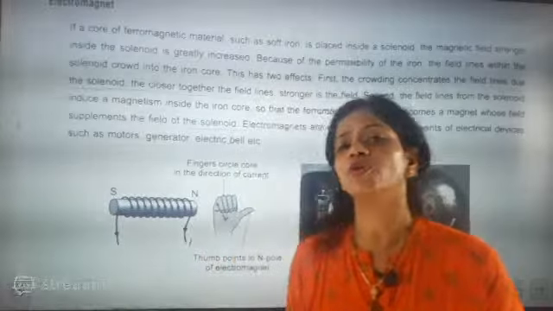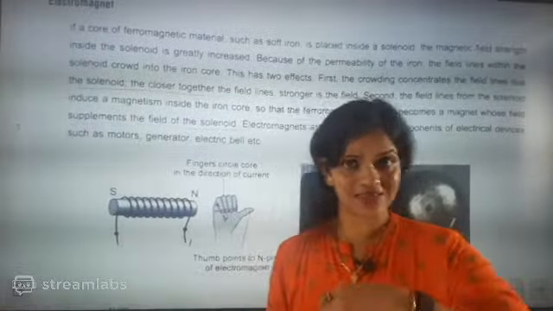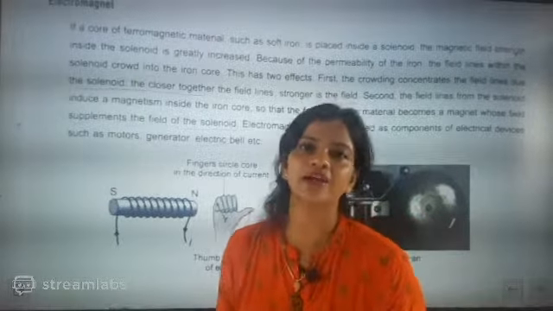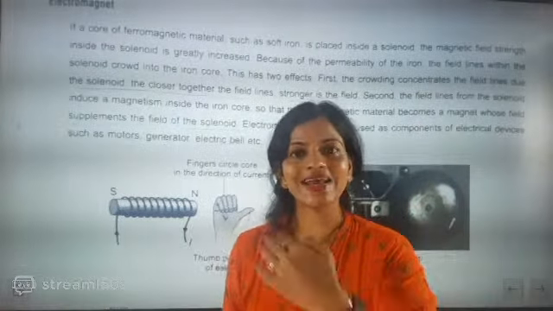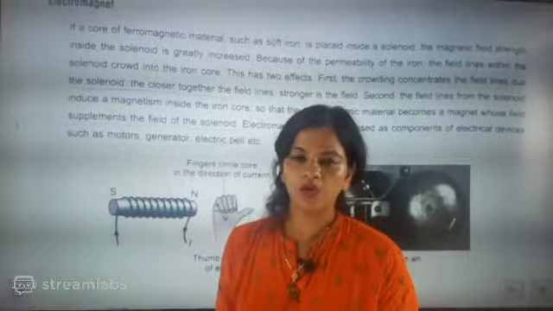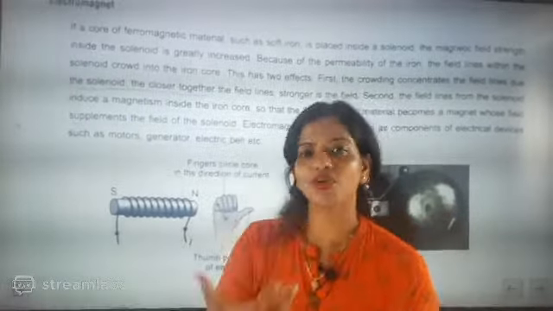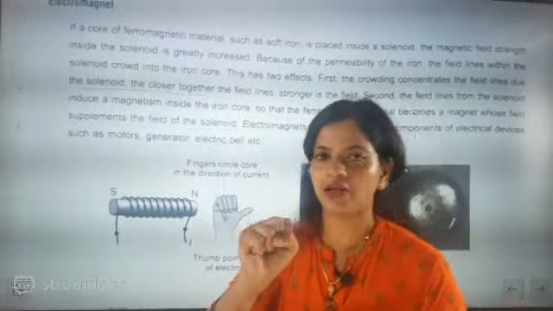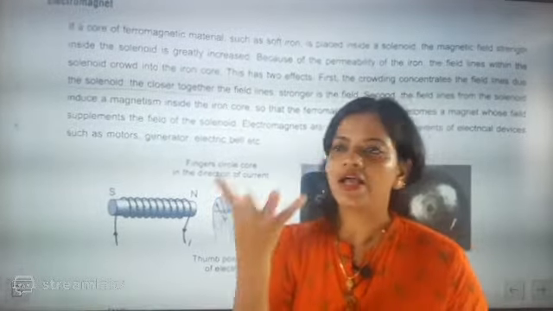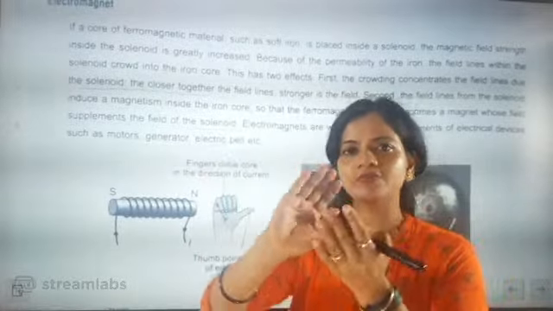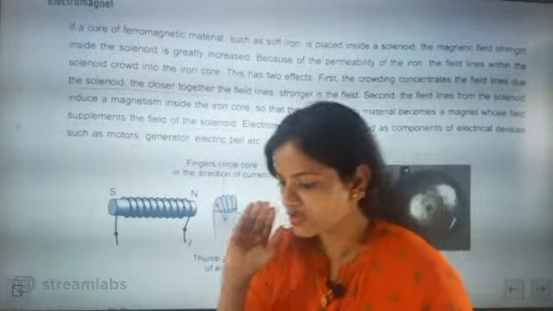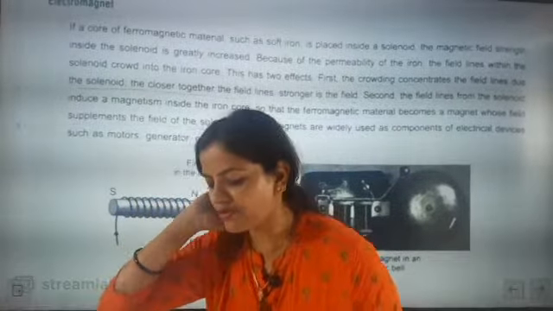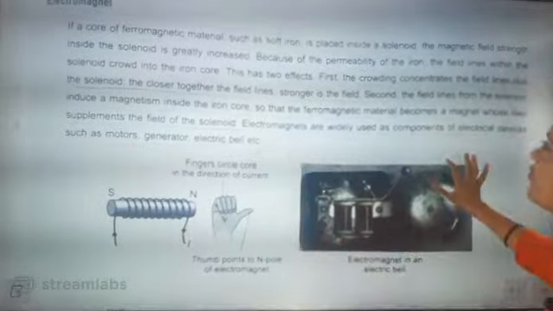Why is it called ferromagnetic? Because it is influenced by a magnetic field, meaning it can get attracted towards a magnet. So soft iron is exactly ferromagnetic. It will allow magnetism to affect it. Understood? Everyone understood? So, beta, it will act as a ferromagnet.